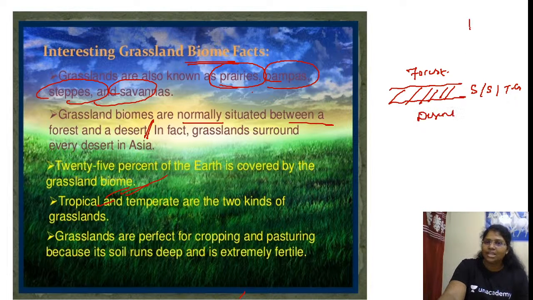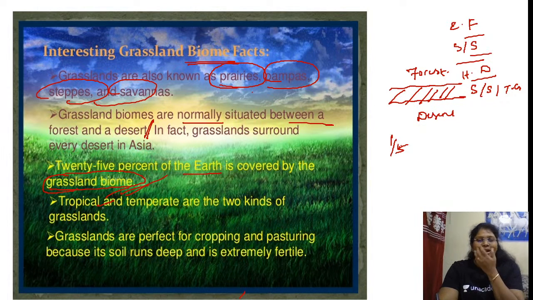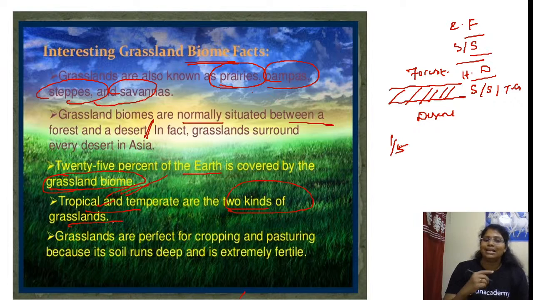So we can say F, S, D: equatorial forest, savanna or Sudan, hot desert. Alright. Then 25% of the earth is covered by the grassland biome, so of course it is 1/4 or 1/5. Tropical and temperate are the two kinds of grassland. This is very important. Grasslands, we have two types.